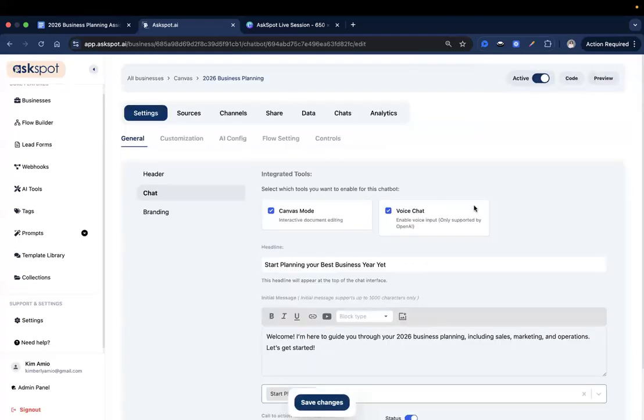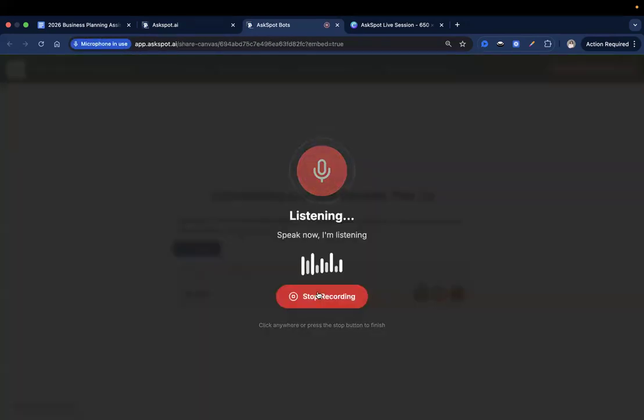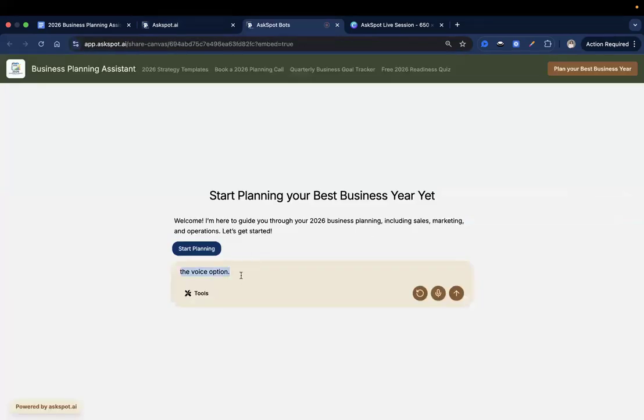Okay, great. So now let's take a look at what we've built so far. This is how it looks. This is our header section, the chat section for the AI, the tools, we have Canvas available, and then we have the voice option, so that's good. Now, it worked on my voice. So now let's start planning. Let's start testing this, okay?